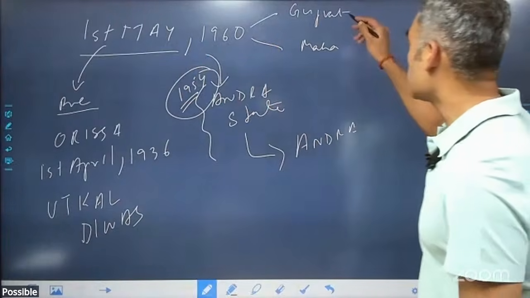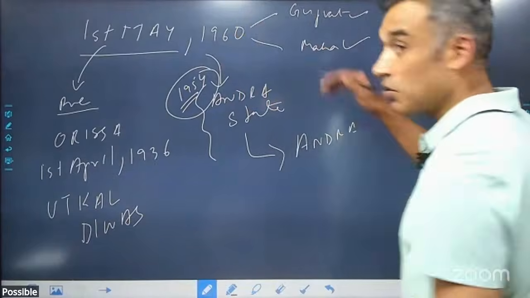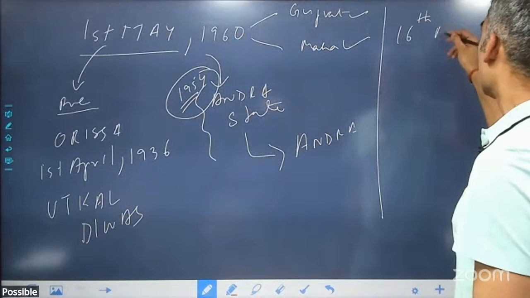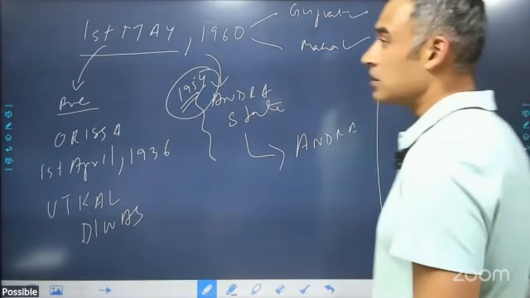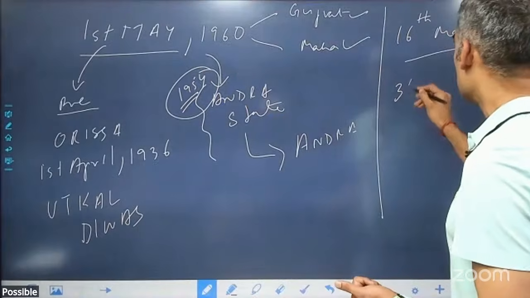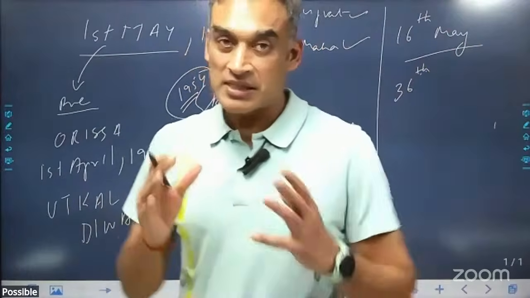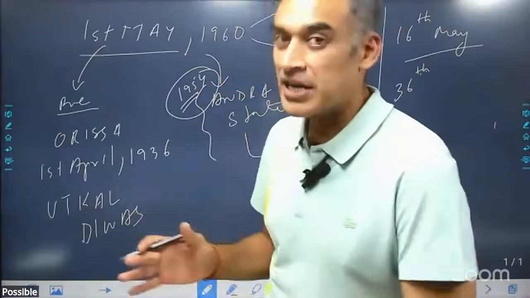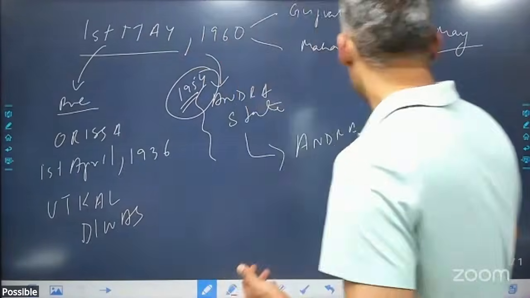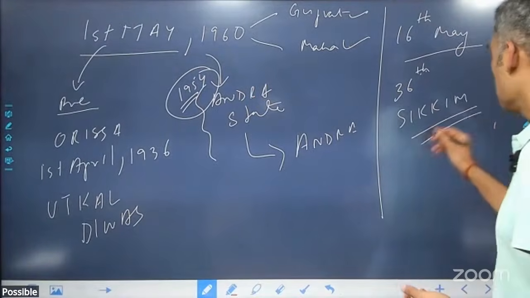So 1st of May, Gujarat and Maharashtra, remember that. The second day that we need to remember for the state thing is 16th of May, right? Why is 16th of May important? This is when we had the 36th constitutional amendment, and this amendment basically abrogated the 35th constitutional amendment, and Sikkim became a state.